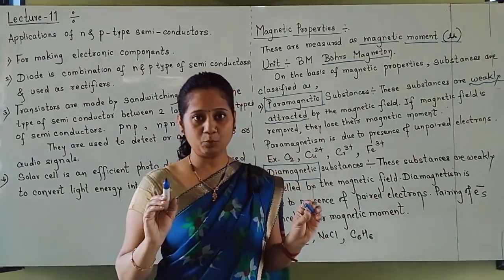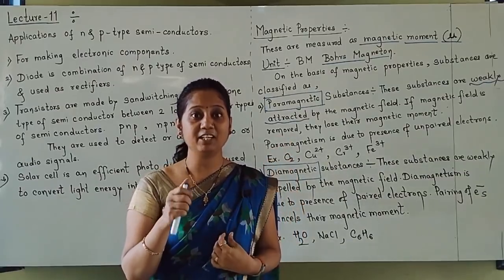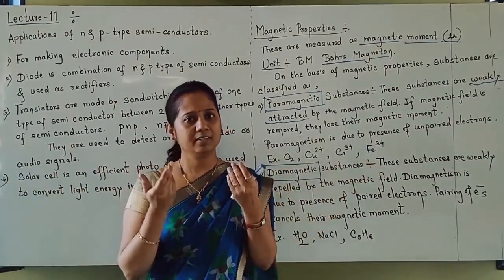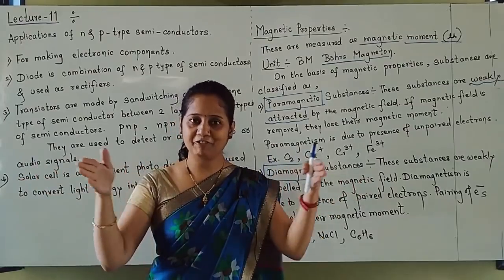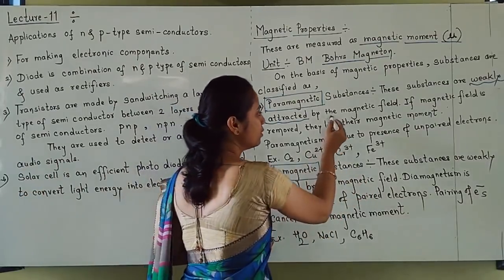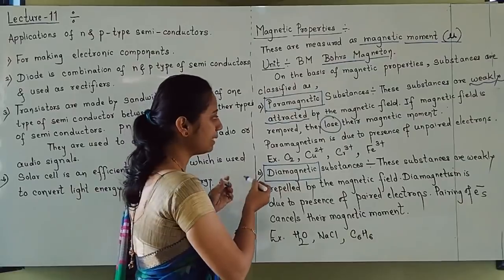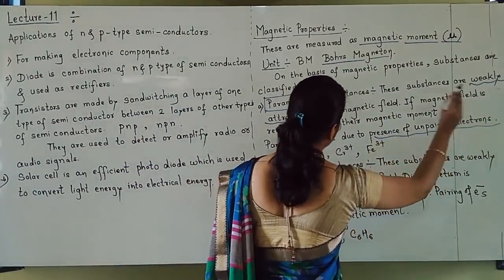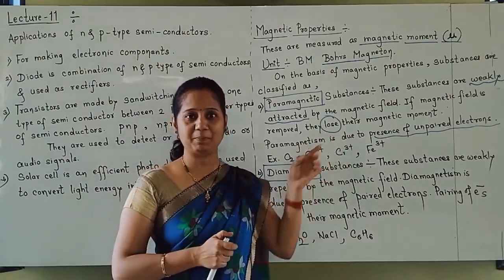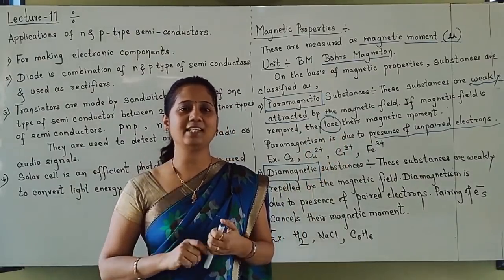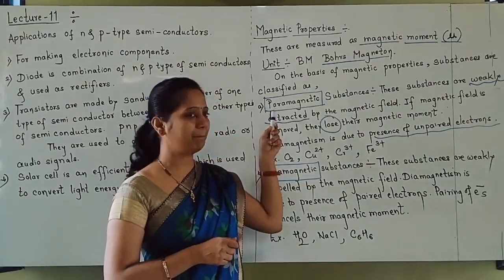When the magnetic field is removed, they lose their magnetic moment, because they were only weakly attracted by the field. When the magnetic field is there, they have magnetic properties; when it is removed, they lose them. Paramagnetism is due to the presence of unpaired electrons. Some examples I have written: if you write the electronic configurations of Cu2+, Cr3+ and Fe3+, you will see they have a few unpaired electrons, which are responsible for paramagnetism.